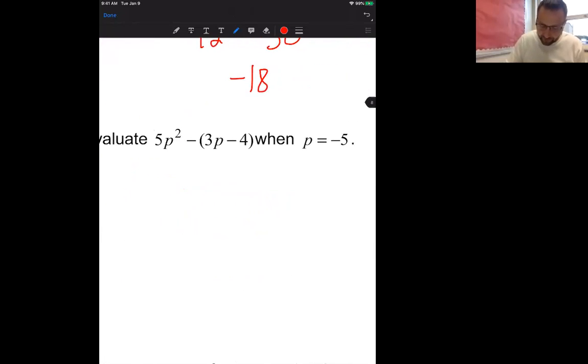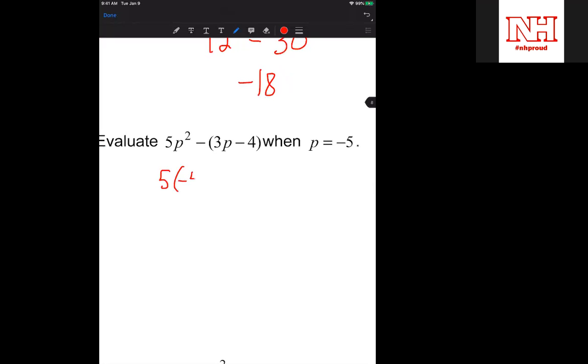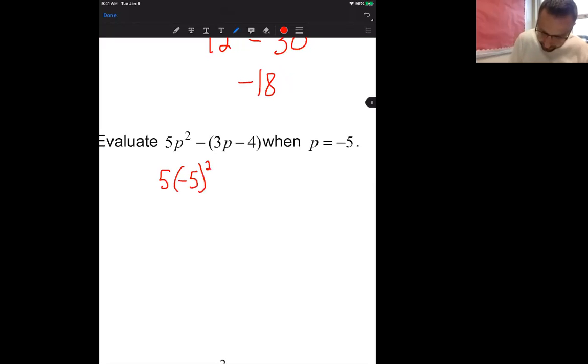So it says evaluate p squared minus 3p minus 4. And again, we're going to plug in a negative here. So we have 5 times parentheses, plugging in (-5) squared minus 3 times (-5), again plugging in parentheses, minus 4. First, what's (-5) squared?